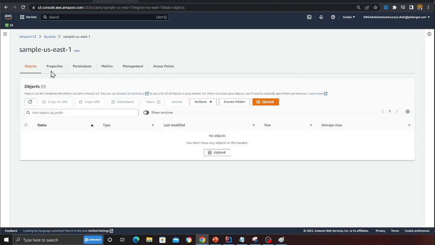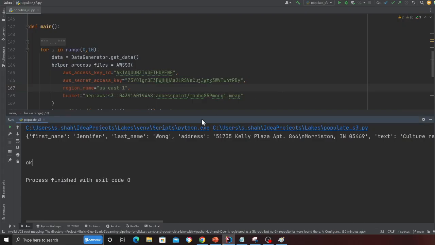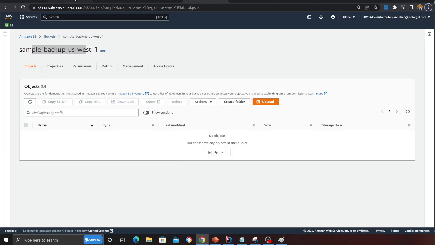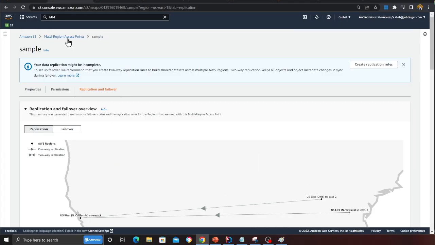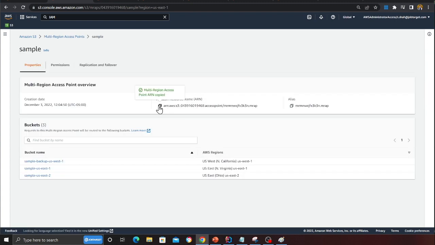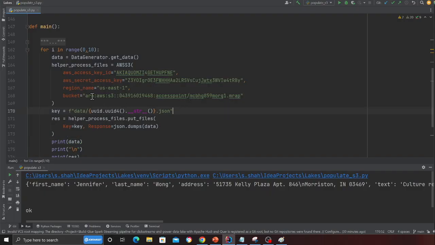I have a bucket here in US East 1, no data inside that. This is the bucket in US East 2, no data. And this is the backup bucket, again, no data. So let's see this in action. Now here is a simple code. What I need to do is head over here, come to multi-region, click here, and copy this Amazon resource name. Where it says bucket name, I have a class called AWS S3. Simply put your ARN over here, which I am doing here, right?